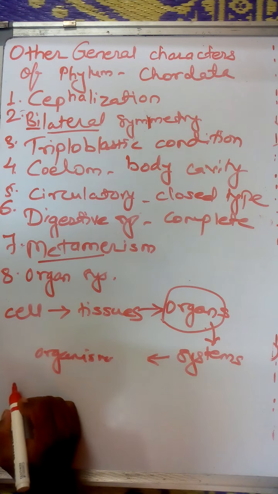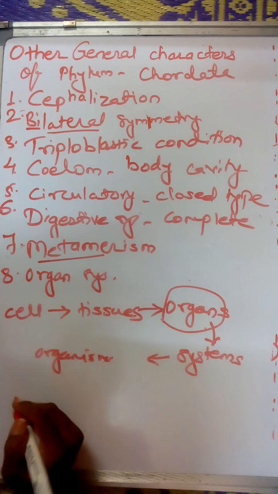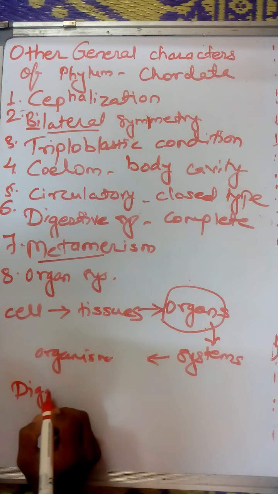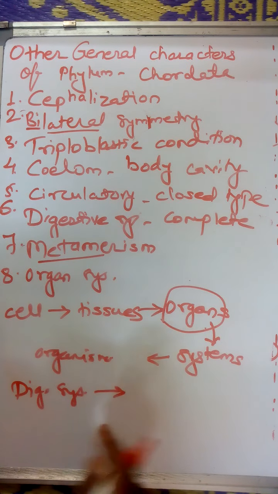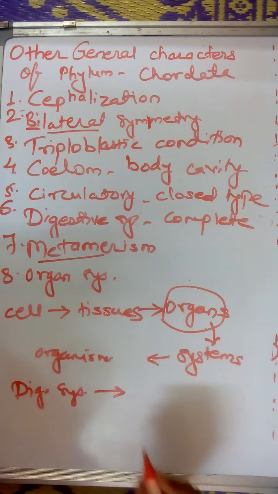For example, if you take the example of the digestive system, see, this is the digestive system which is made up of many organs. So organ means what?